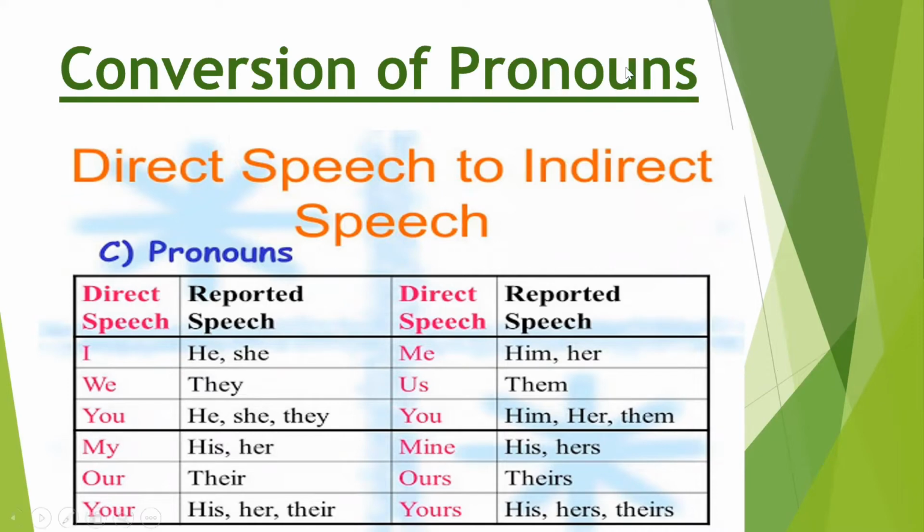So if you see in the direct speech, if you see I, it will become he or she. If you see we in the direct speech, it will become they. If you see you, it will become either he or she or they. My will become his or her. Our will become their. Your will become his, her, their. Me will become him or her. Us will become them. You will become him, her, them.